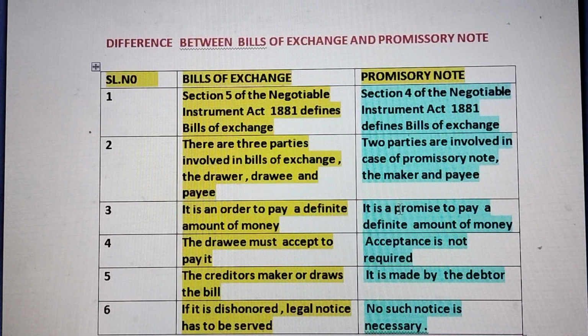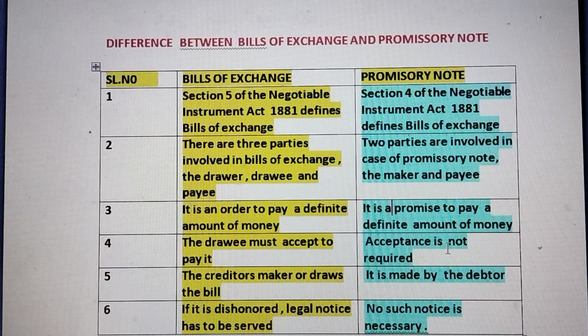So in the case of bills of exchange, the drawer draws the bill, whereas in the case of a promissory note, the buyer draws the note.